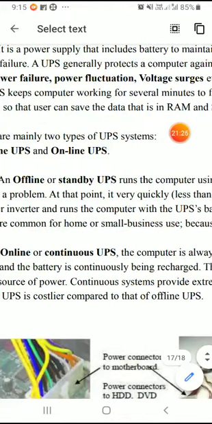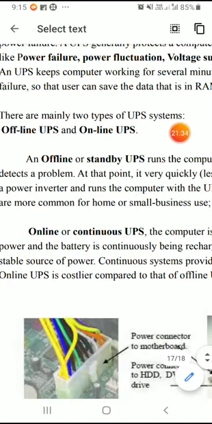So usually in order to retain the information for a few minutes to a few hours, we can make use of an offline UPS. So soon after disconnection of the power supply, it takes a few milliseconds to switch from mains power supply to battery powered supply. Such offline or standby UPS systems are utilized.